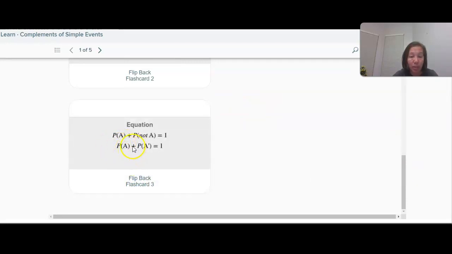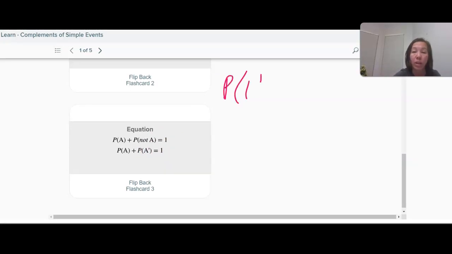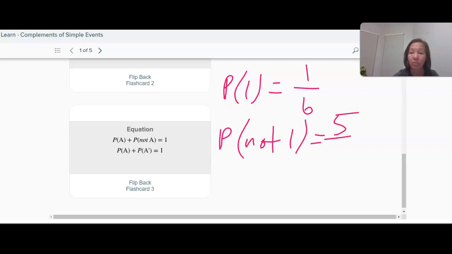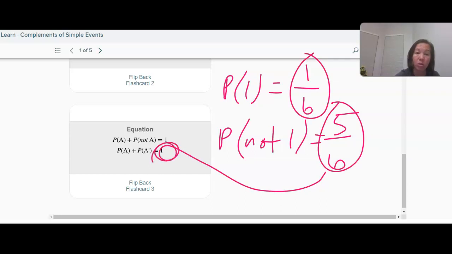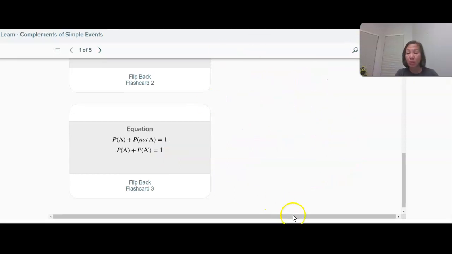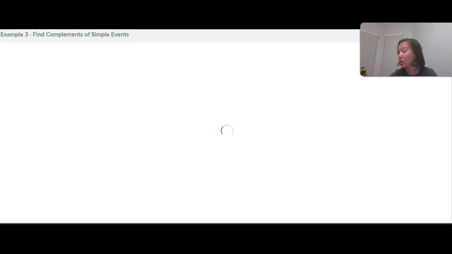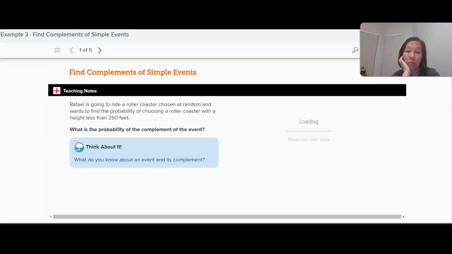Now, a probability plus the probability of its complement is always equal to 1. For instance, what's the probability of rolling a 1 on a die? There's a 1 in 6 chance. What's the probability of rolling not a 1? Well, there would be a 5 in 6 chance, right? And 1/6 plus 5/6 equals 1. Does that make sense? That's what a complement is, and the probability of an event plus the probability of its complement will always equal 1. So for the last example in this video, go to page 534.